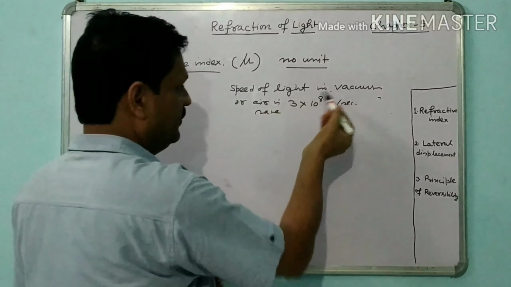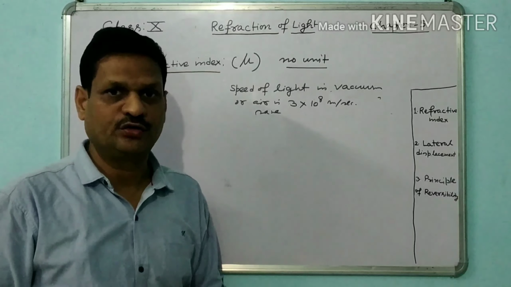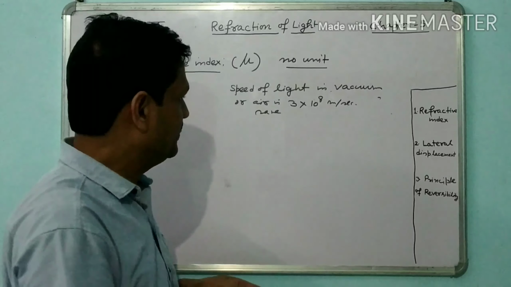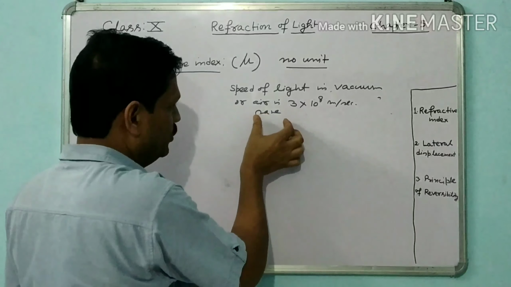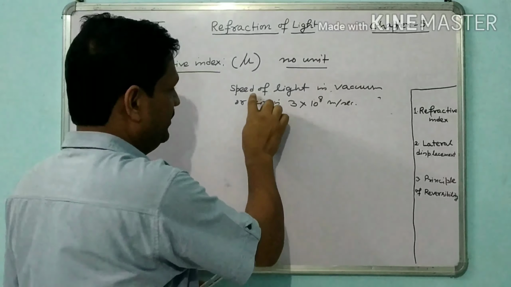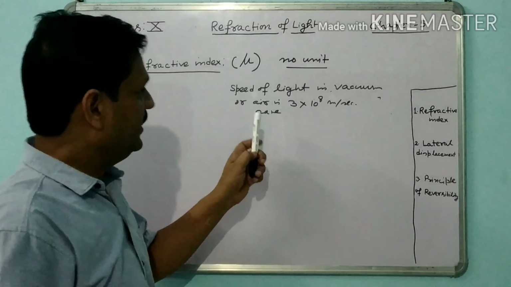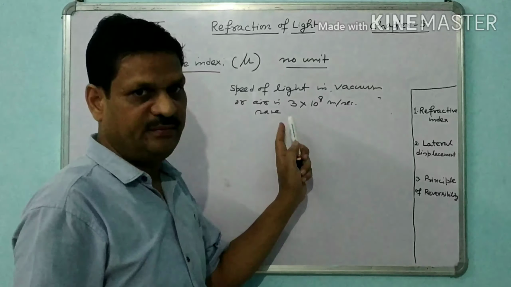We know that the speed of light in vacuum is 3 into 10 to the power 8, but there is a slight difference between the speeds, so we can say it is almost the same. So we will use the speed of light in vacuum or air as 3 into 10 to the power 8 meter per second.